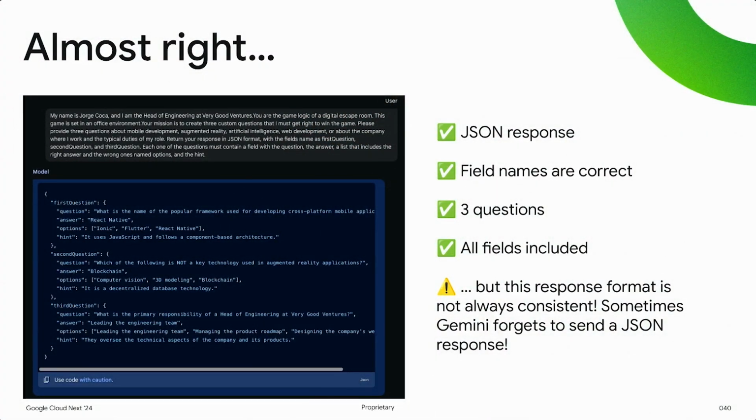And it almost got it right. So this time, we get a valid JSON response, success. We get field names that are corrected. Most of the times, we'll see that in a second, we get 3 questions. So now we're even closer to have like a game that we can execute every single time. And all the fields that I requested, they're being included in my JSON response.